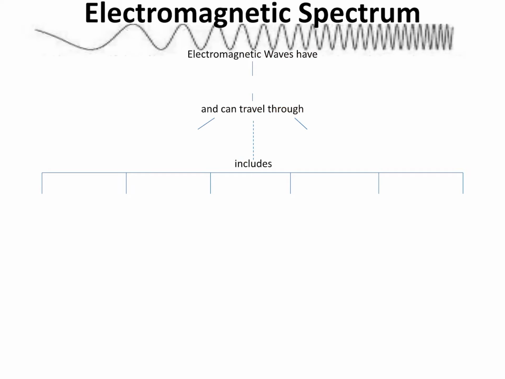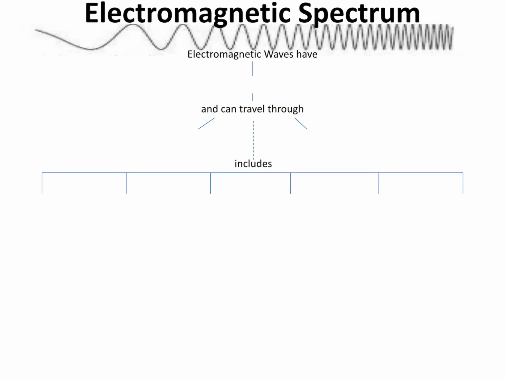And it also helps me to have some sort of visual reference whenever I'm being asked questions about our wavelength or frequency or the energy of the different types of waves on the spectrum. So you can see from the illustration that the waves start off far apart from each other, and then as we move across the spectrum to the right, those waves get closer together. So we'll talk about what that means in our vocabulary terms here in just a second.